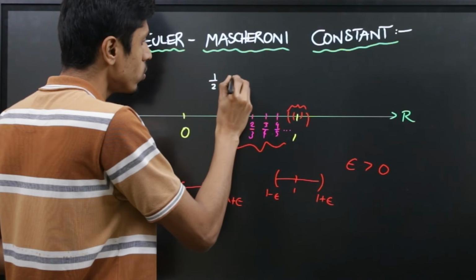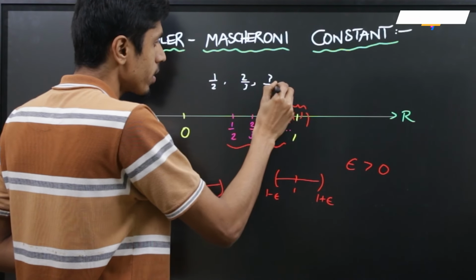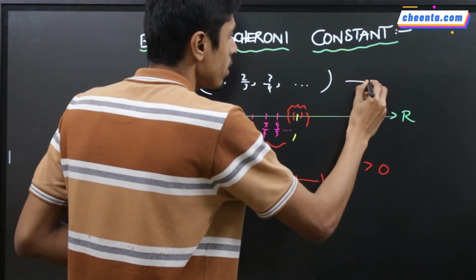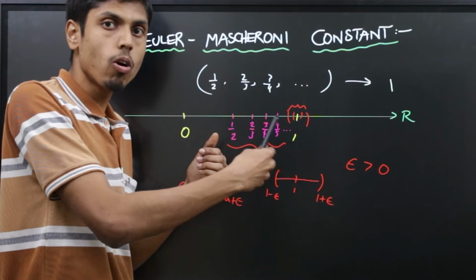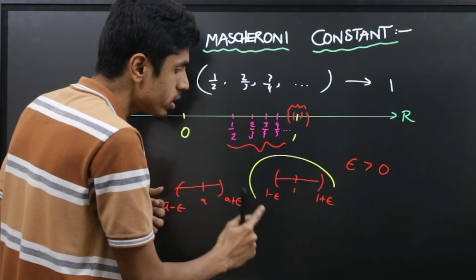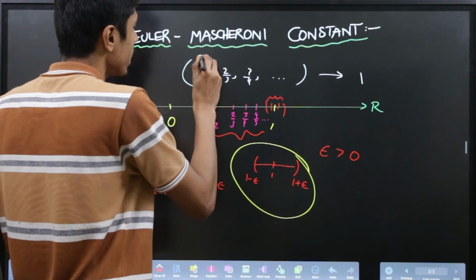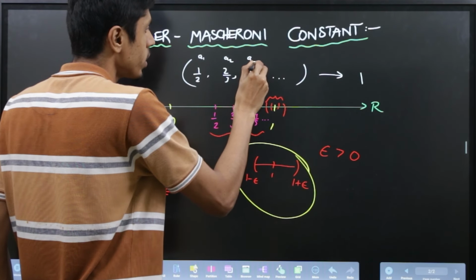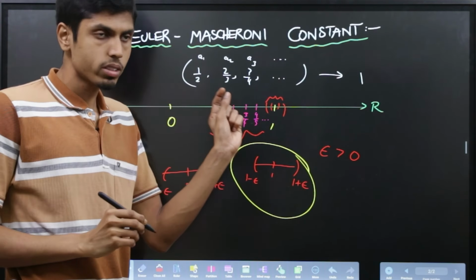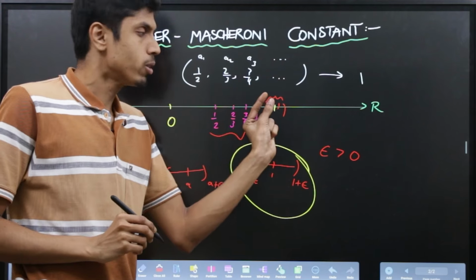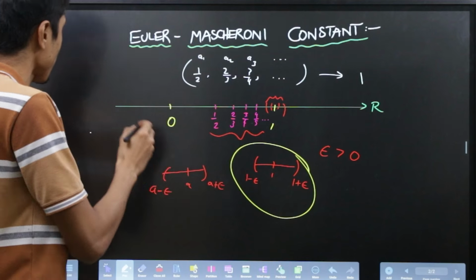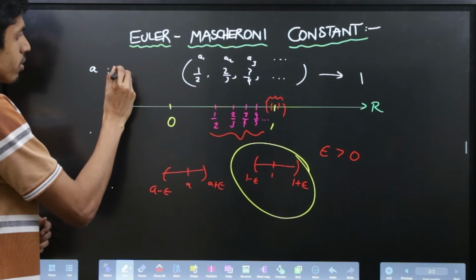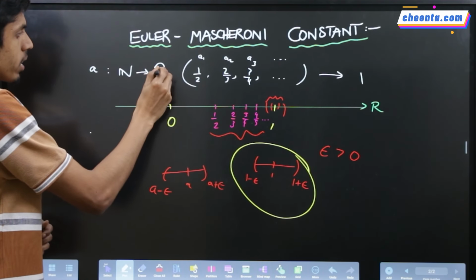It's greater than 0. You say that the sequence 1 over 2, 2 over 3, 3 over 4 and so on converges to 1 if you can give a value of index after which all the entries of the sequence belong to this particular neighborhood. Let's label the entries as a1, a2 and a3, and so on. Any sequence shall come with this labeling because it is denoting the range defined by the sequence. In fact, a sequence is a function. Any sequence is a function from the natural numbers to the real numbers.